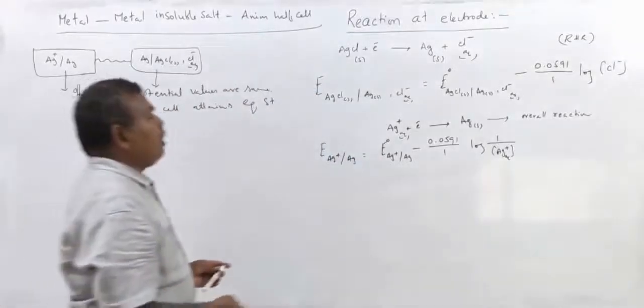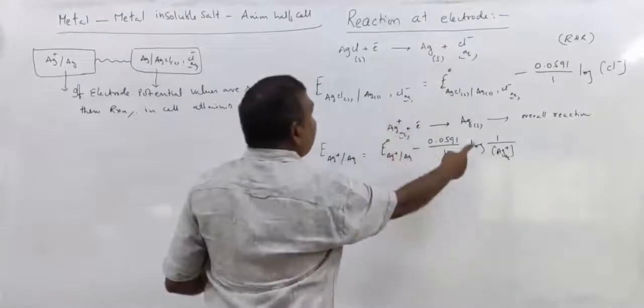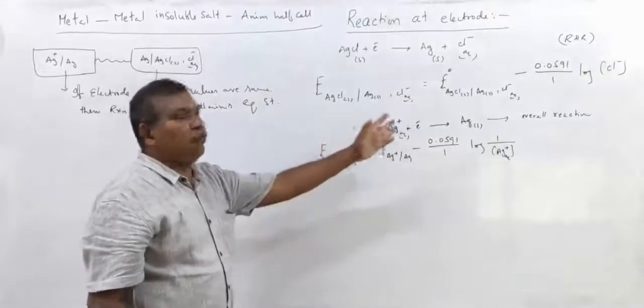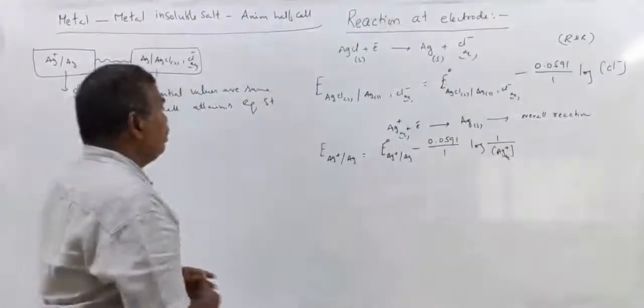Or in other words, in mathematics, this is equation 1 and equation 2. Left hand sides are the same, therefore right hand sides are the same.